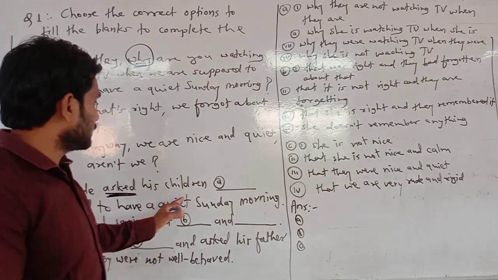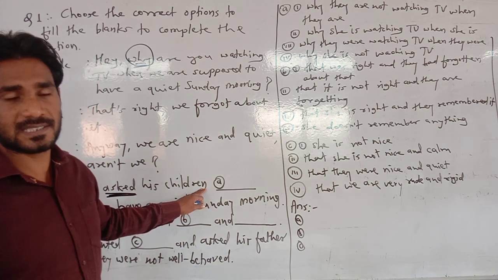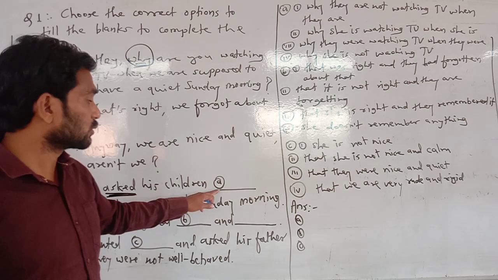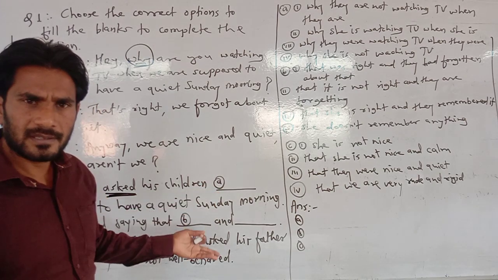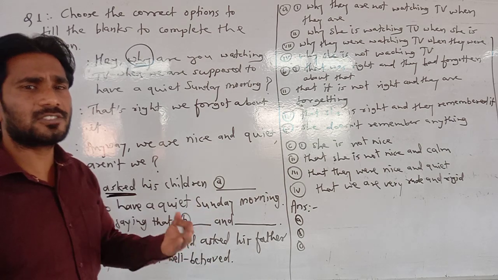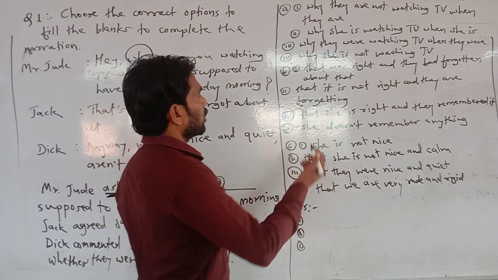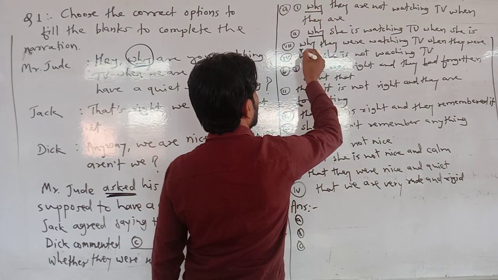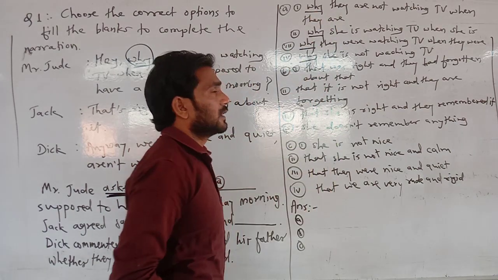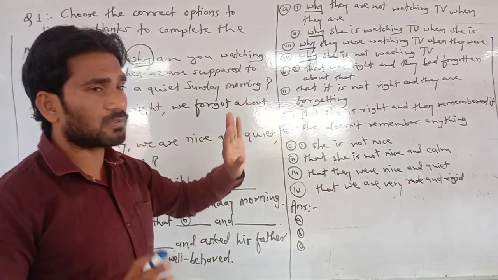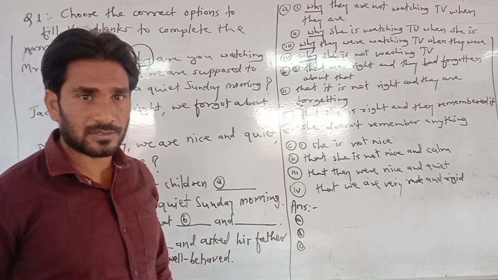If the WH word is given there, the conjunction would obviously be the WH word. We can check the options. In all options the WH word is given. When the WH word is at the beginning, it is okay as a conjunction.